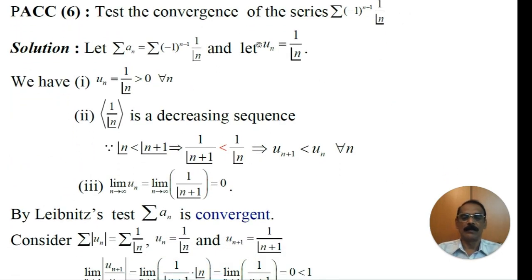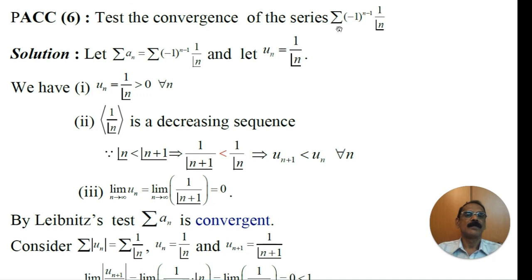Test the convergence of the series Σ (-1)^(n-1) times 1 by n factorial. Let Σ aₙ be the series Σ (-1)^(n-1) times 1 by n factorial, so that we can take uₙ as 1 by n factorial.